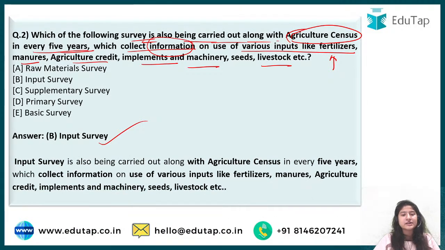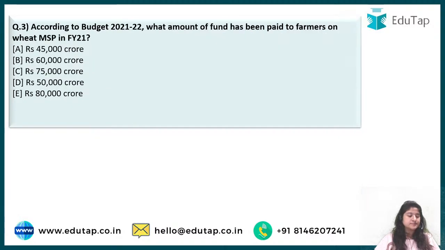This particular survey is carried along with that, so as to have a better input for the agriculture census, that is why this separate survey is always done. Whenever agriculture census is done, it is also done, alright.